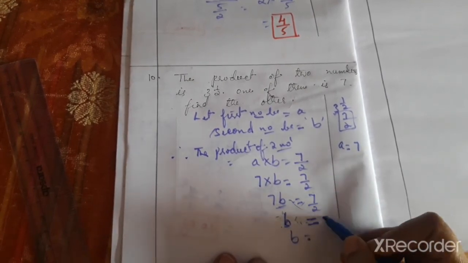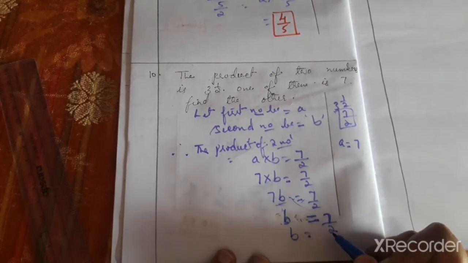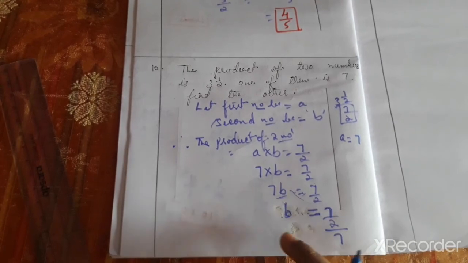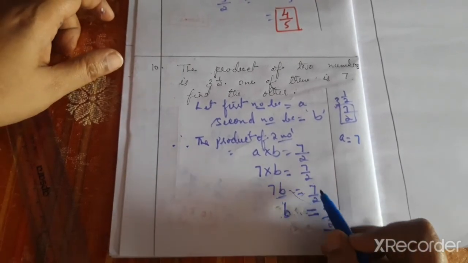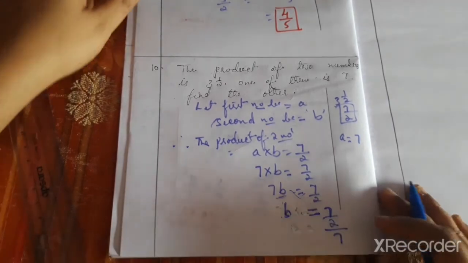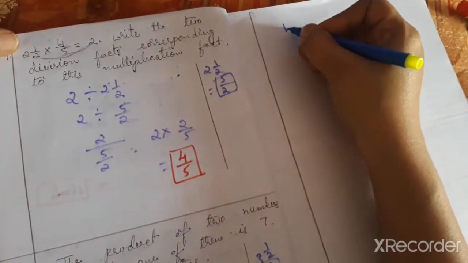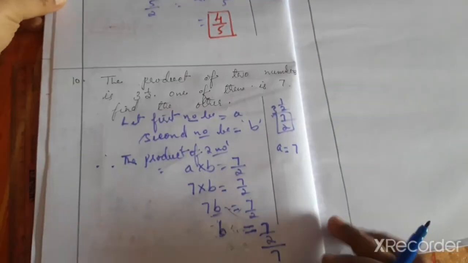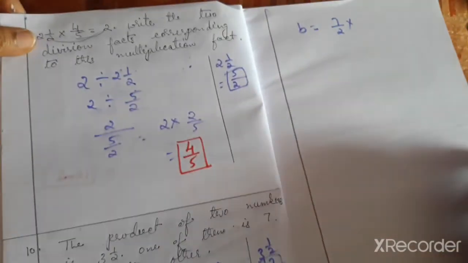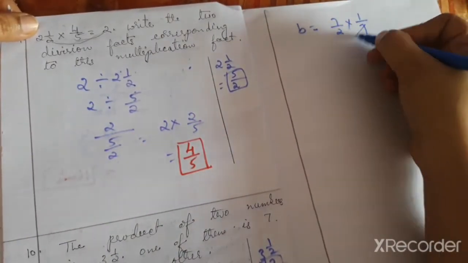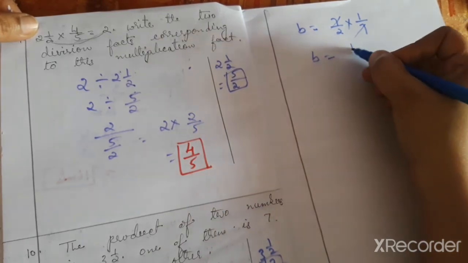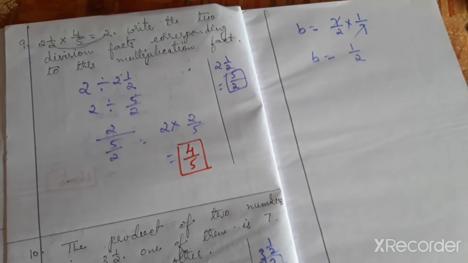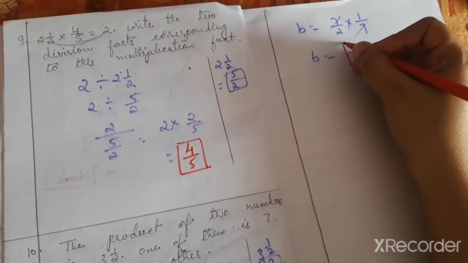So B equals 7 by 2 divided by 7. 7B equals 7 by 2, so B equals 7 by 2 by 7, and this into will become division. 7 means it is 7 by 1. So 7 by 2 into 1 by 7, 7 7 cancel. B equals 1 by 2. B value is 1 by 2.